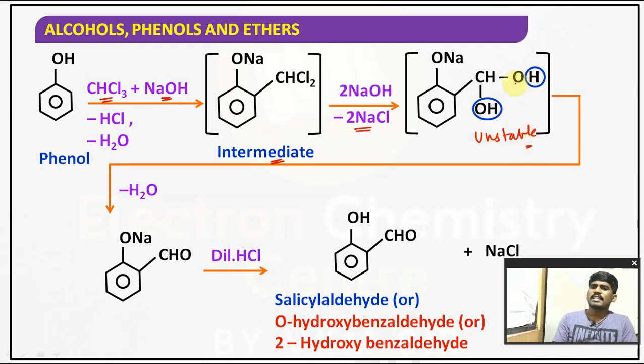So to attain stability, it will lose a water molecule, H from here and OH from here removed as water, and it forms CHO, and here ONa is already there, and further acidification will give OH-CHO. That is nothing but orthohydroxybenzaldehyde, 2-hydroxybenzaldehyde or salicylaldehyde. So phenols can be converted into salicylaldehyde by the help of Riemer-Tiemann reaction.